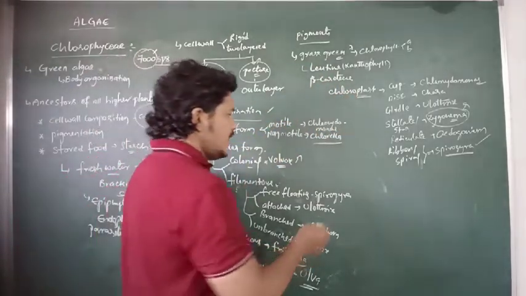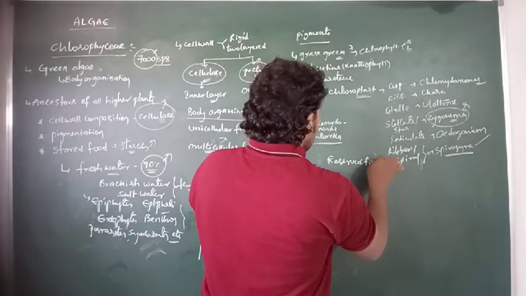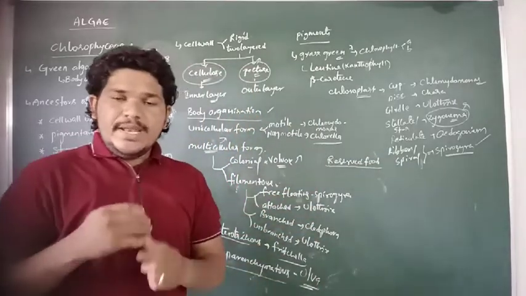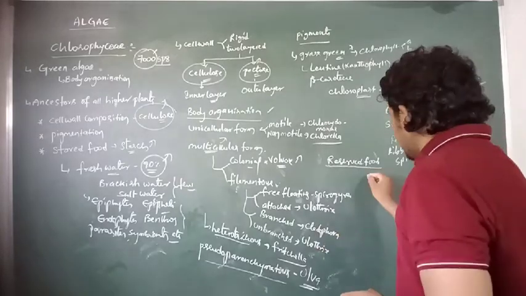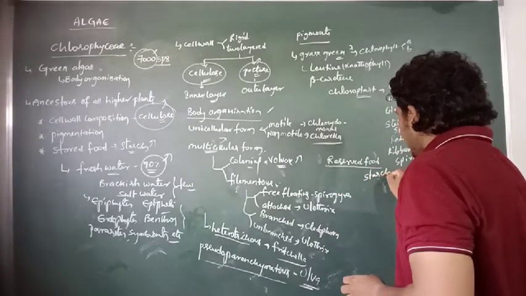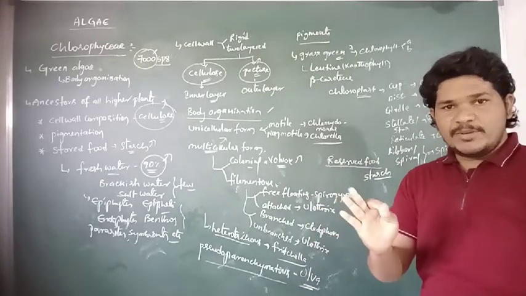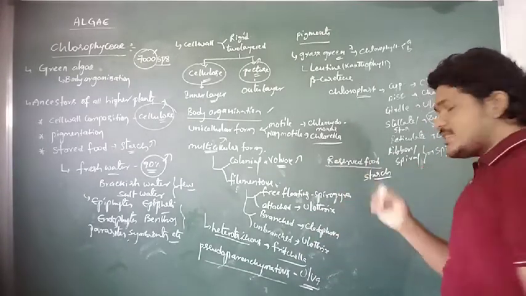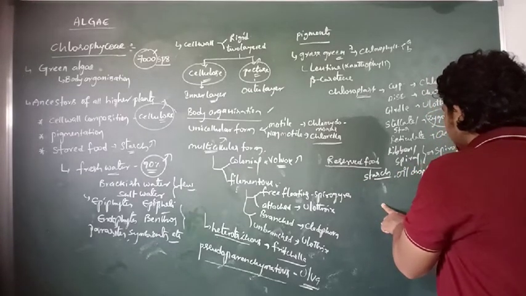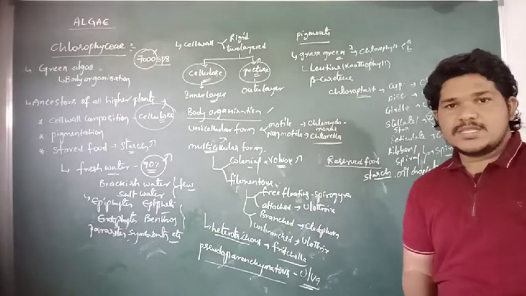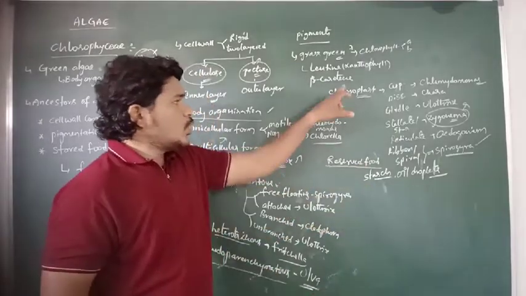And then let us see the reserved food materials in Chlorophyceae. In Chlorophyceae species, the reserved food materials are stored in the form of starch. But in a few species of Chlorophyceae, the reserved food materials are also stored as oil droplets. All of these reserved food materials are stored in the chloroplast.